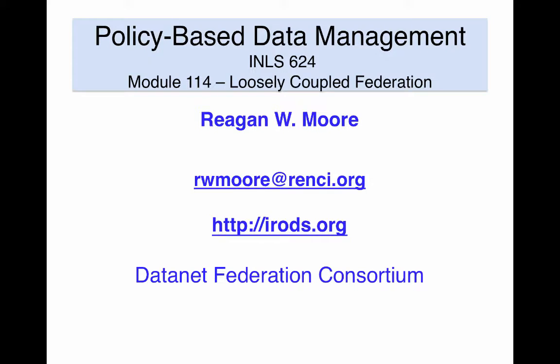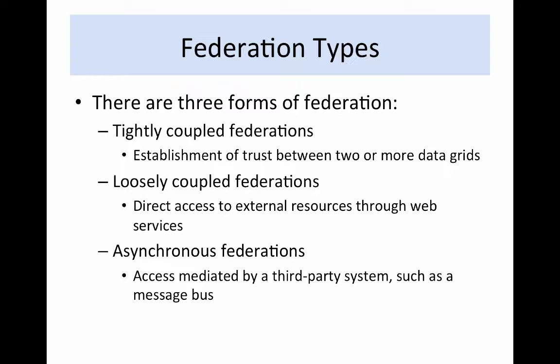Multiple forms of federation can be done between data management systems. Tightly coupled federations are a unique property of data grids. There are three forms of federation that can be used by data grids. Tightly coupled federations establish trust between two or more data grids, share namespaces, and support cross-data grid operations.